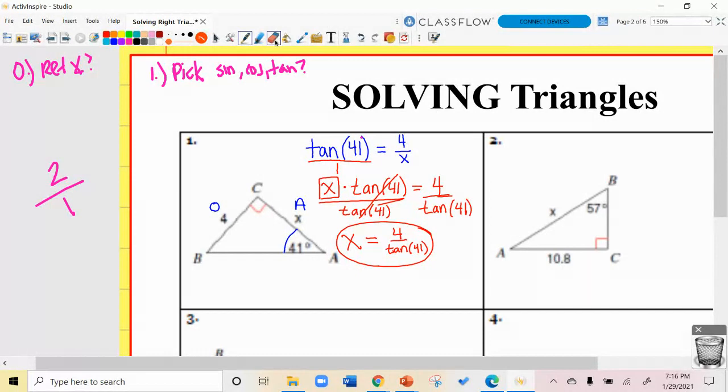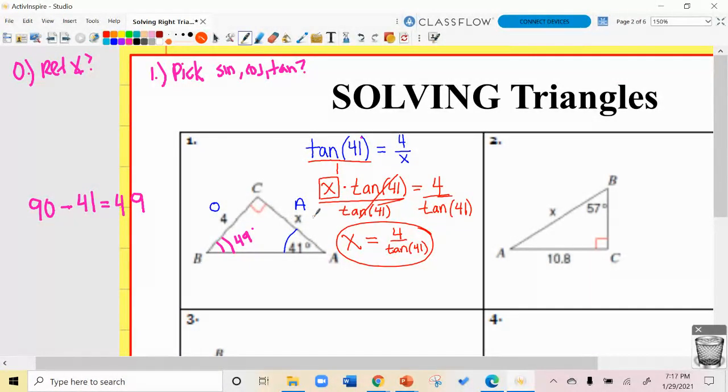Can you think of another way that I could have done this? What if I picked a different angle as my reference angle? What if I picked this one? You might be saying, well, why would you do that? You don't know the angle measure. But you do, right? You know that A and B are complementary. So I could say 90 minus 41, and I'm going to get, what is that? 49. This is a 49-degree angle.